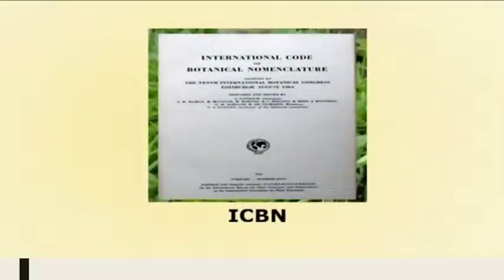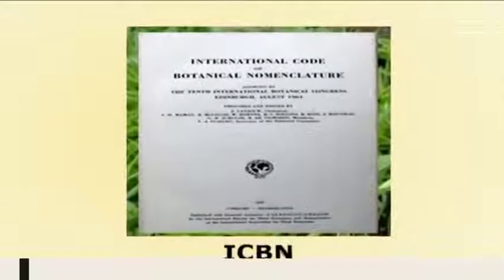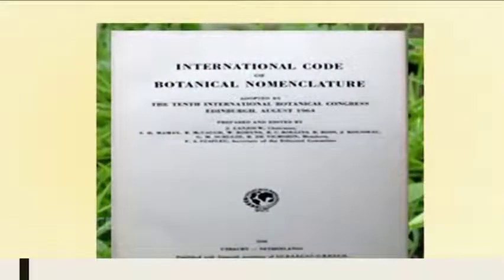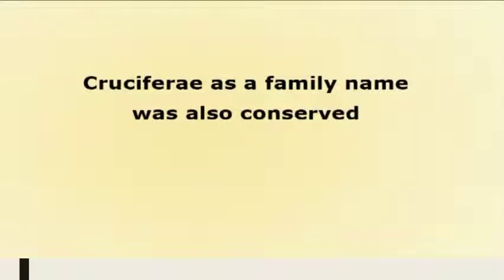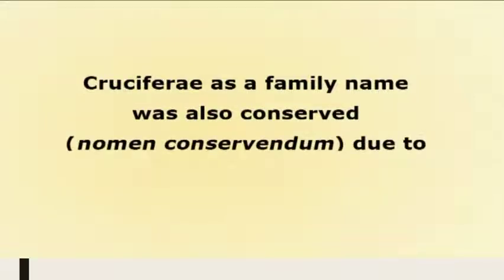Because it was necessitated by the rule of the ICBN, the International Code of Botanical Nomenclature. The rule is called typification. But at the same time, the name Cruciferae was also retained. In taxonomy, we call this retention of the name nomen conservandum. Why was this retained? Because the name Cruciferae was in wide usage.